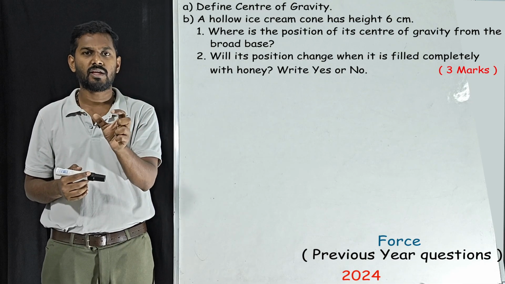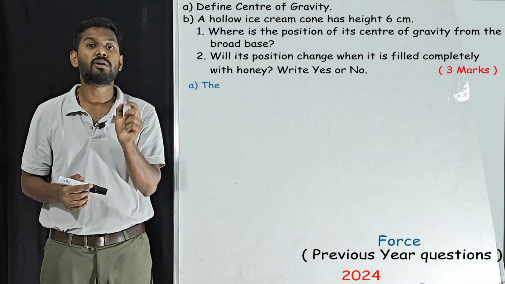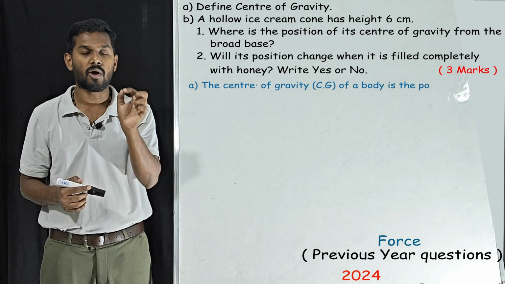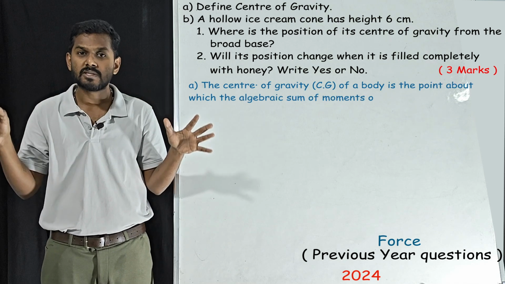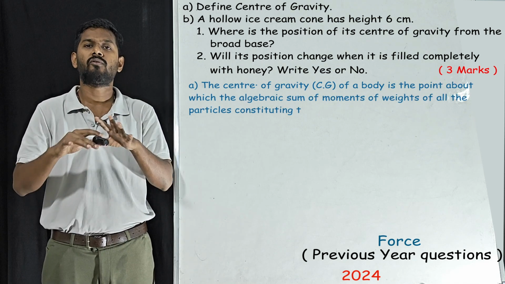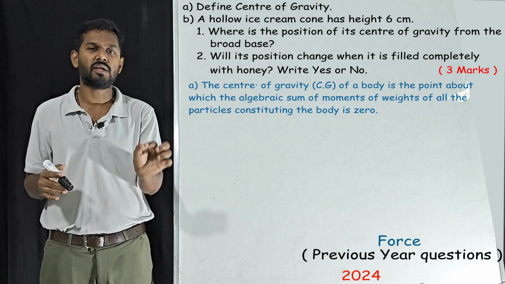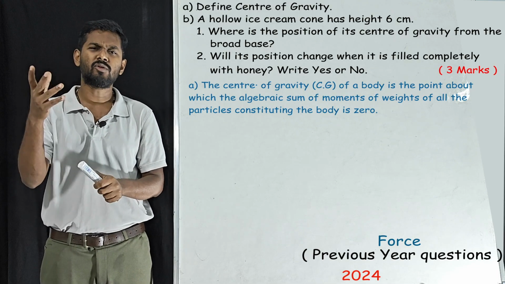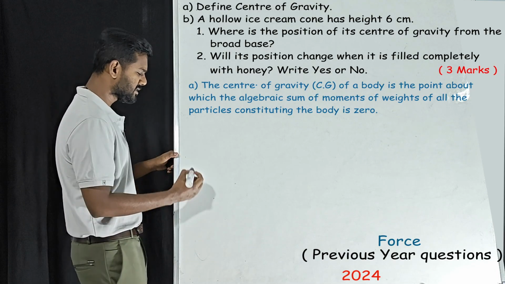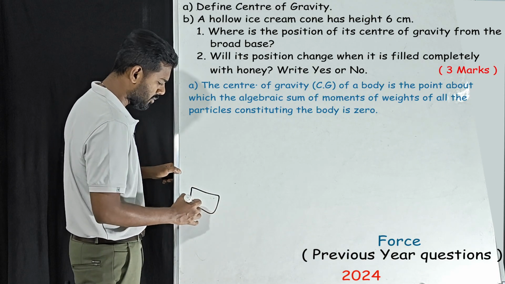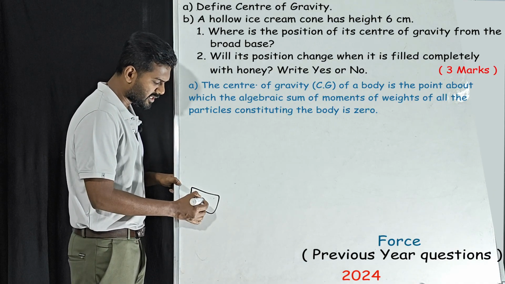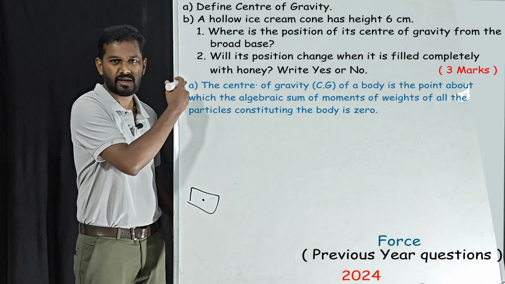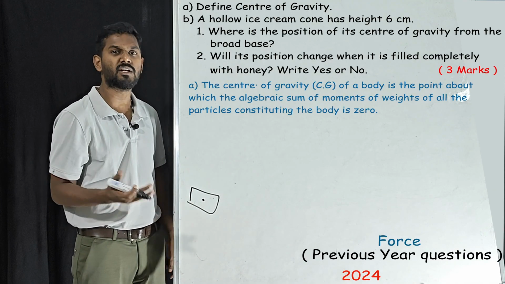Now define center of gravity. The center of gravity of a body is nothing but a point where the algebraic sum of moments of weights of all the particles in the body is 0. What do you mean by that? Assume this is the center of gravity. You can memorize it, but if you understand, there is no need to.